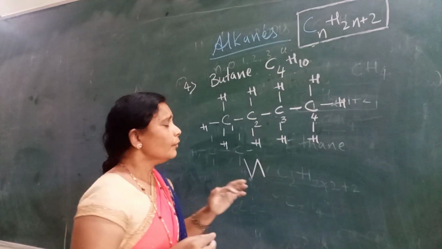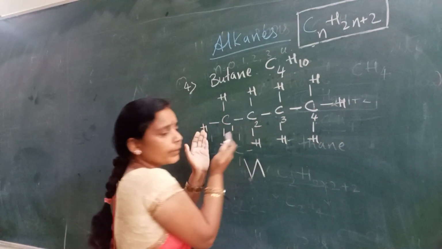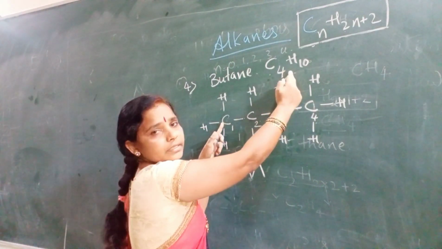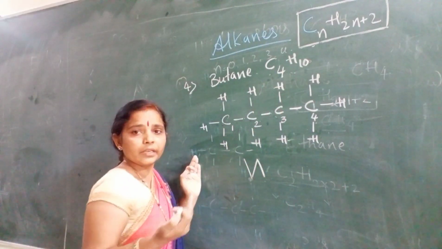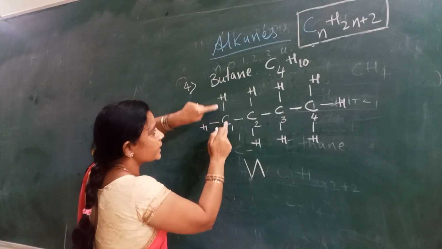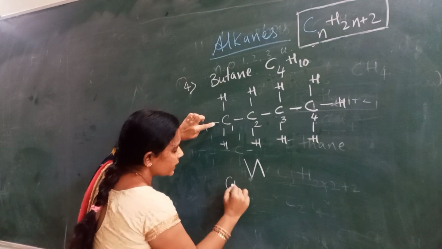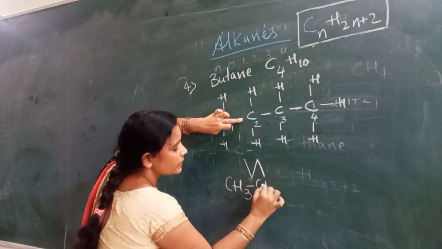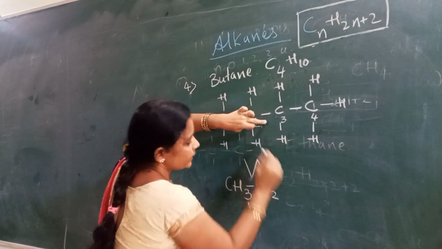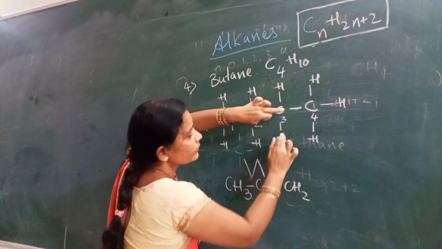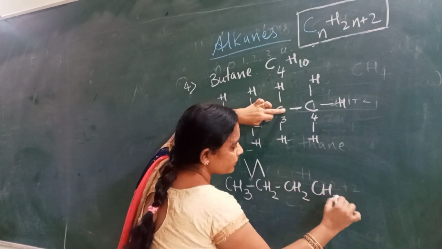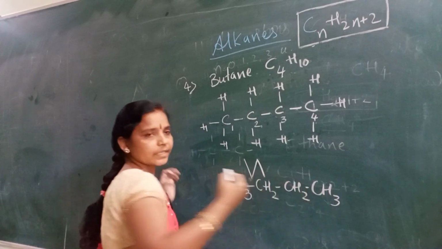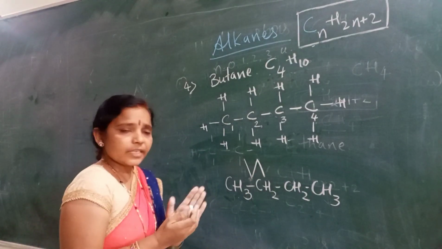Okay, the condensed formula of butane, shall we write the condensed formula? This is the structural formula, this is the molecular formula. Now let me learn the condensed formula. So this is CH3. The second carbon atom has CH2. Next is CH2. Next is CH3. So CH3, CH2, CH2, CH3 is the condensed formula.